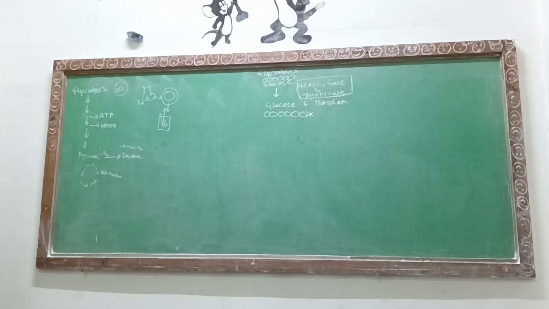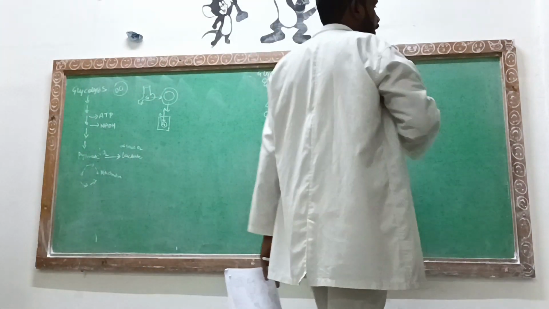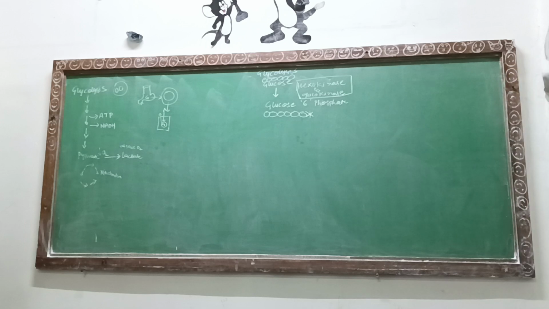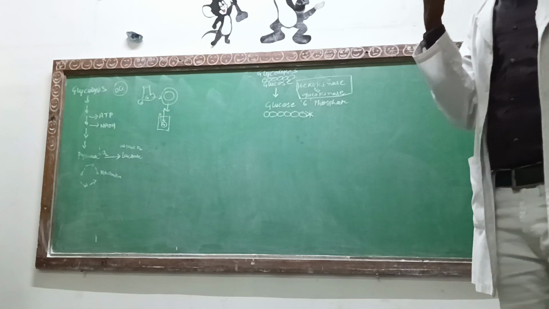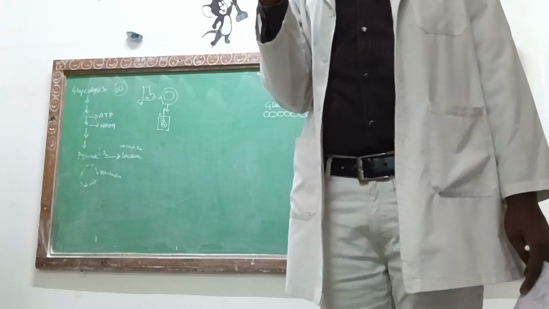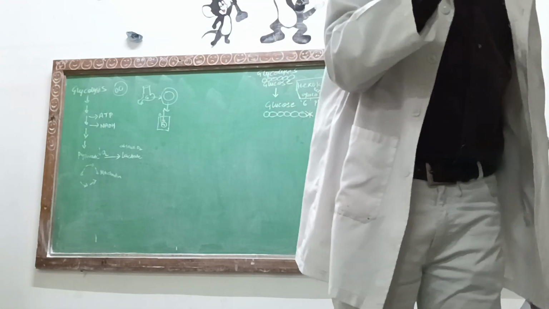A lot of hexokinase is there in the tissues where glycolysis is taking place, whereas glucokinase is present only in your liver. Point 2. Hexokinase acts a little bit slower compared to glucokinase in terms of glycolysis.